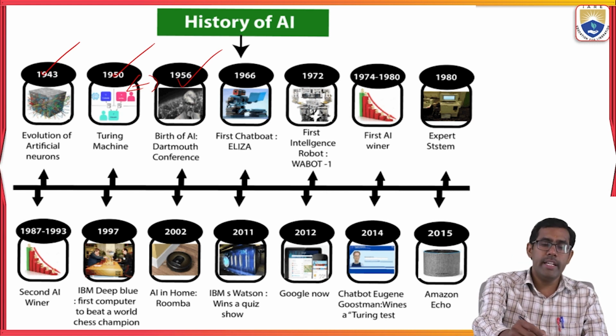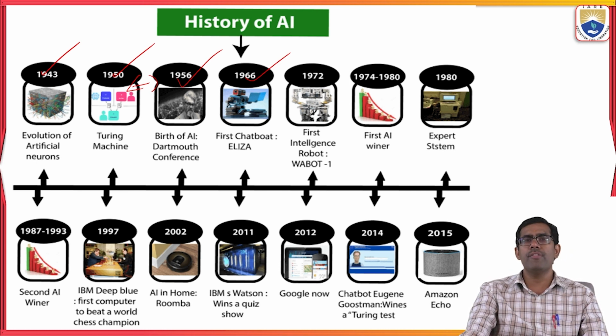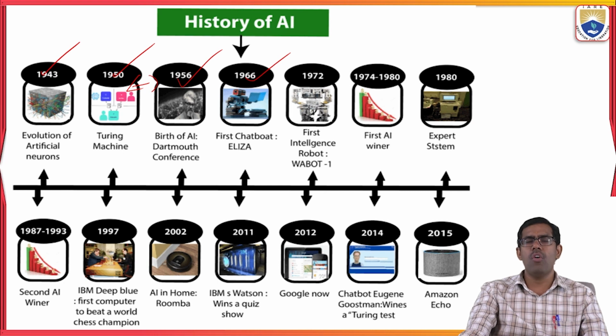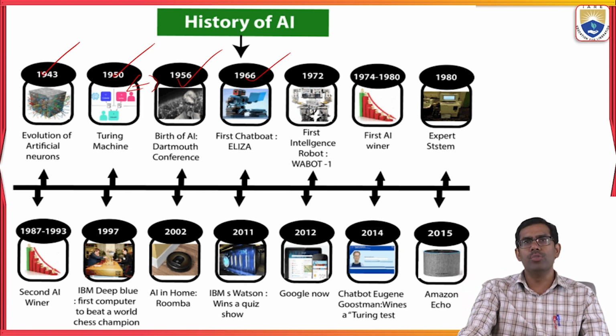The next one is in 1966, the first chatbot. Everyone knows that the first chatbot was designed under the name Eliza, right? But Eliza had a lot of drawbacks in thinking and decision making, and it had some problems. Okay, so in the 1960s, the first chatbot Eliza was introduced.